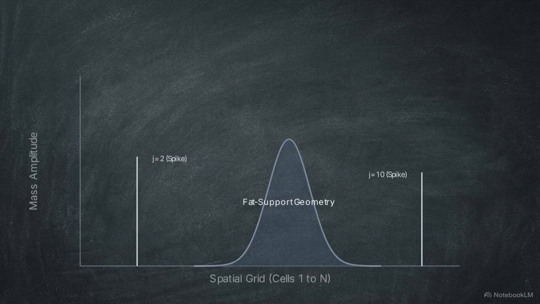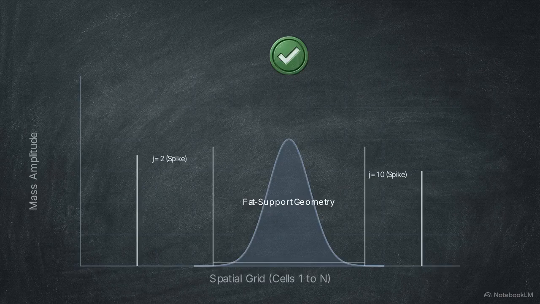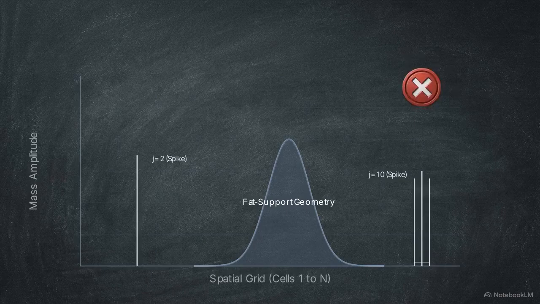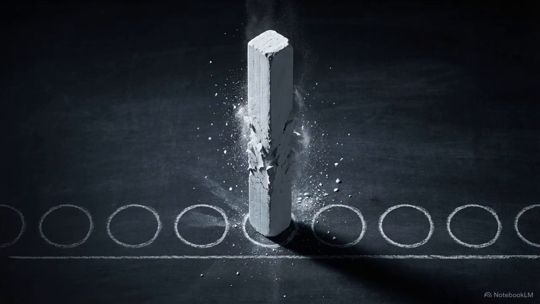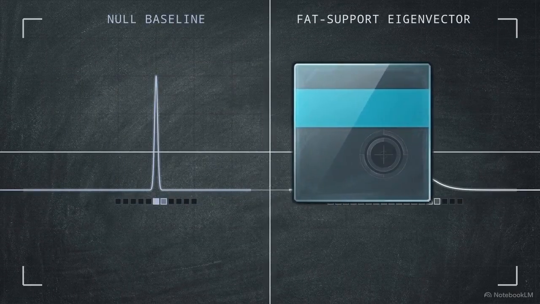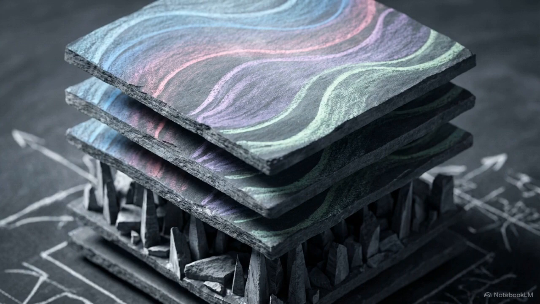Specifically, standard theta probes are now compromised at epsilon equals 0.70. These probes require eigenvectors with wide fat support mass distributions, large K90 widths, to extract meaningful spatial diagnostics. Because the Lorentzian deep spectrum collapses down to mere single-digit cells, running a diagnostic probe here only reads empty buckets, producing artificial shadow data. This spike-dominated geometry now serves as our null calibration baseline. For future spectral probes to work, we have to hunt for fat support eigenvectors either much higher up in the subdominant tiers or transition to entirely new discretizations.